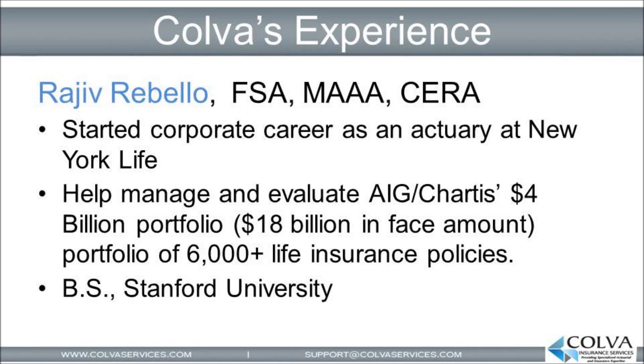I then built on this experience by working within an insurance and investment unit of AIG, where I helped to manage and evaluate AIG's $4 billion portfolio of over 6,000 life settlement policies with over $18 billion in death benefit. One of my key accomplishments here was using my pricing and design experience from working within the life insurance industry to develop a top-of-the-line reverse engineering protocol that determined the minimum premiums to pay on a block of 200 policies. By using complicated features such as shadow account pricing and no-lapse guarantees, I was able to provide over $20 million in added value and minimize premiums. At both New York Life and AIG, I noticed key flaws in their mortality tables that were later incorporated in revised mortality tables.